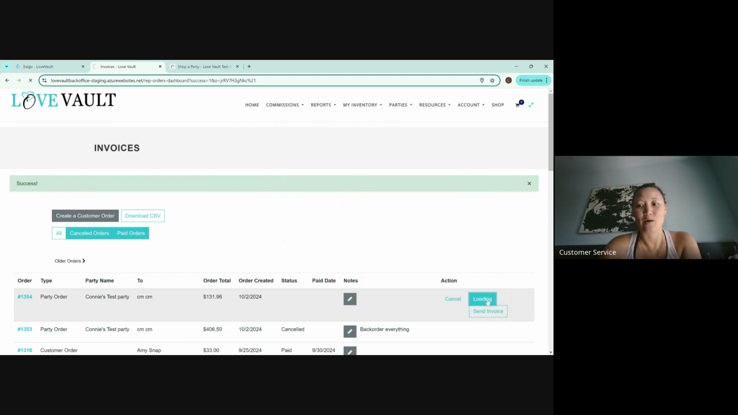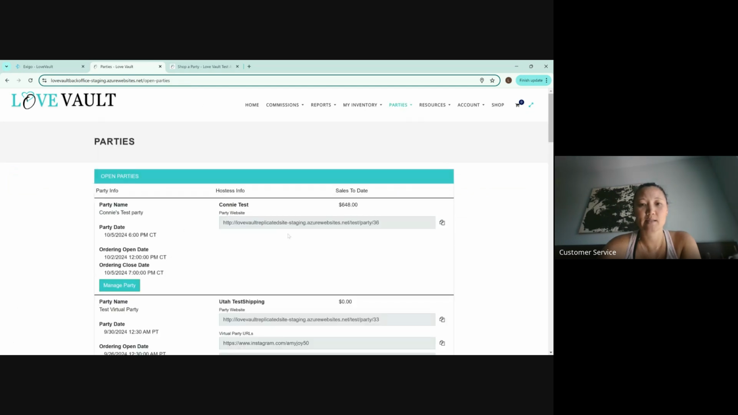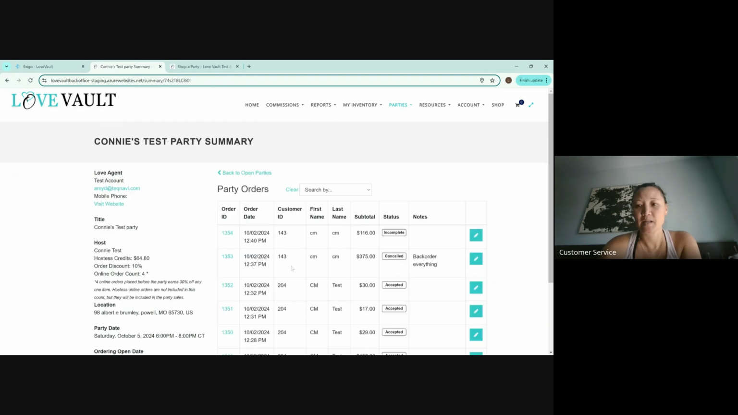So that way, then it actually shows up that you received the cash. And then you can also still send them their invoice to their email. So that way they have a copy of their receipt. All right. Okay. So now you're going to do that repeatedly to everybody that is at the party. So go back to your open parties. We're going to go back to this test party here.